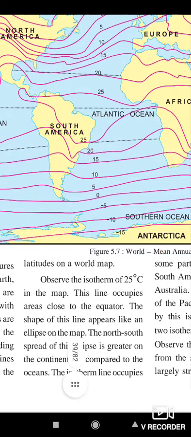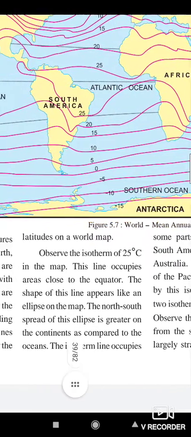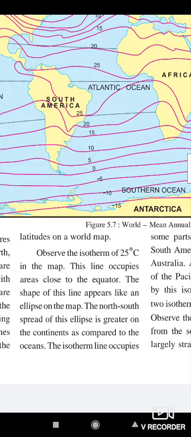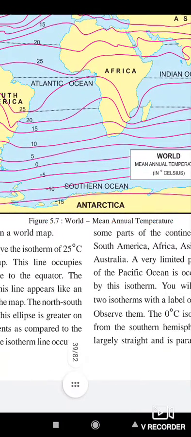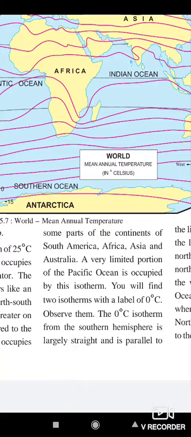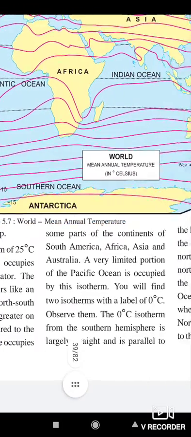The north and south spread of this ellipse is greater on the continents as compared to the ocean. The isotherm occupies some parts of the continents of South America, Africa, Asia and Australia. A very limited portion of the Pacific Ocean is occupied by this 25 degree isotherm.